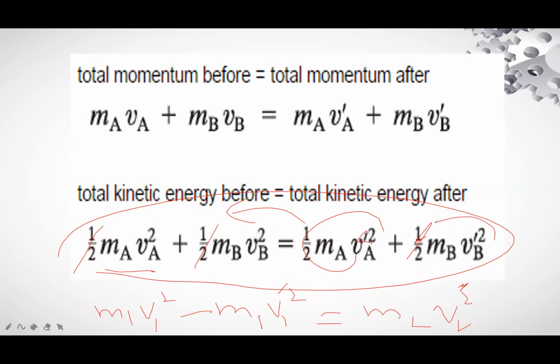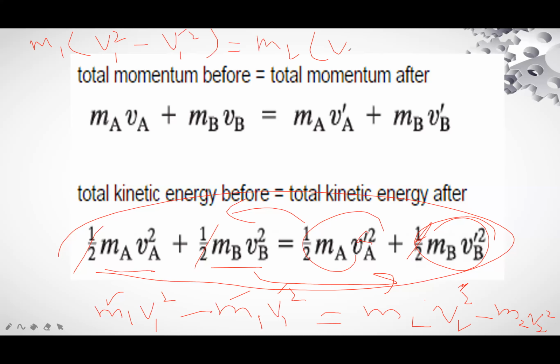This is shifted to the other side, it will become minus M2 V2 square. When M1 is taken common, we will write M1 (V1 square minus V1 prime square) is equal to M2 (V2 prime square minus V2 square).